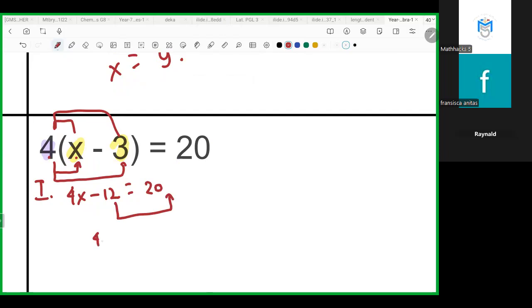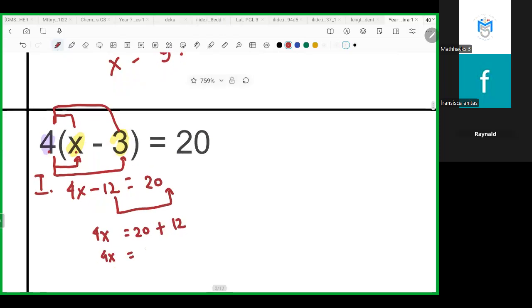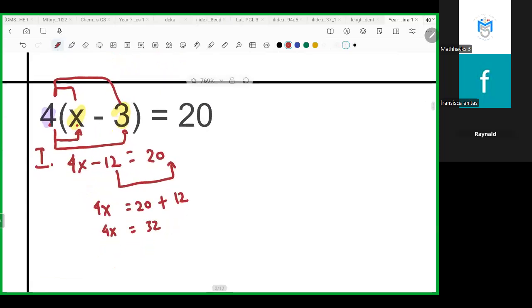Yeah, this is the first way, or first method. And then there's no change for 20. So the next step is to put this 12 into the right side. So it changes from minus to plus. So it will be 20 plus 12. For 4x equal to 20 plus 12, it's 32, right? So the value of x is 32 divided by 4. So the answer is 8. It's the first method.